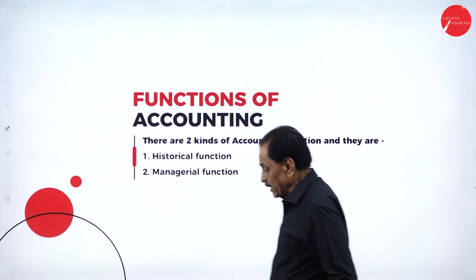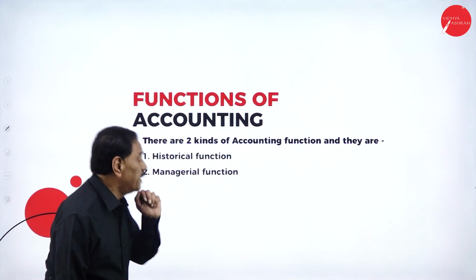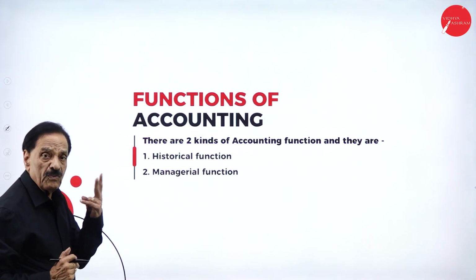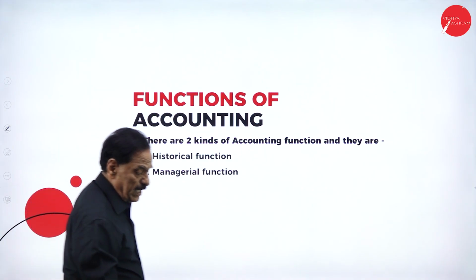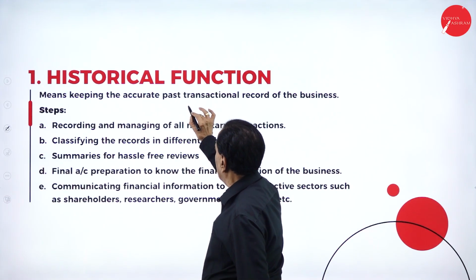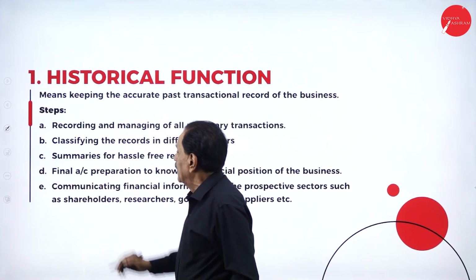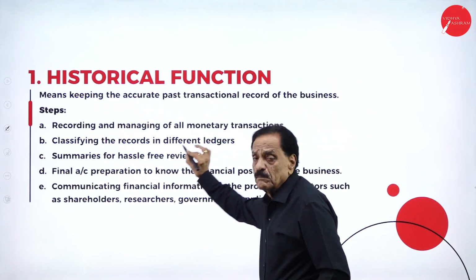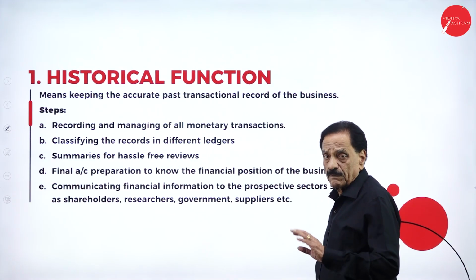Functions of accounting. There are two kinds of accounting functions. They are historical function and managerial function. Historical function means keeping the accurate past transaction record of the business: recording and managing all monetary transactions, and classifying the records in different ledgers.